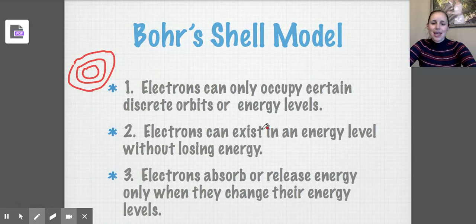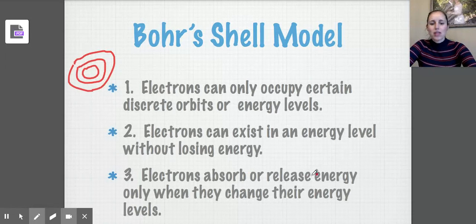Electrons can exist in an energy level without losing energy. That helps to explain the stability of an atom. So an electron can exist in this first energy level or the second energy level. It can be comfortable and it's not going to lose any energy.